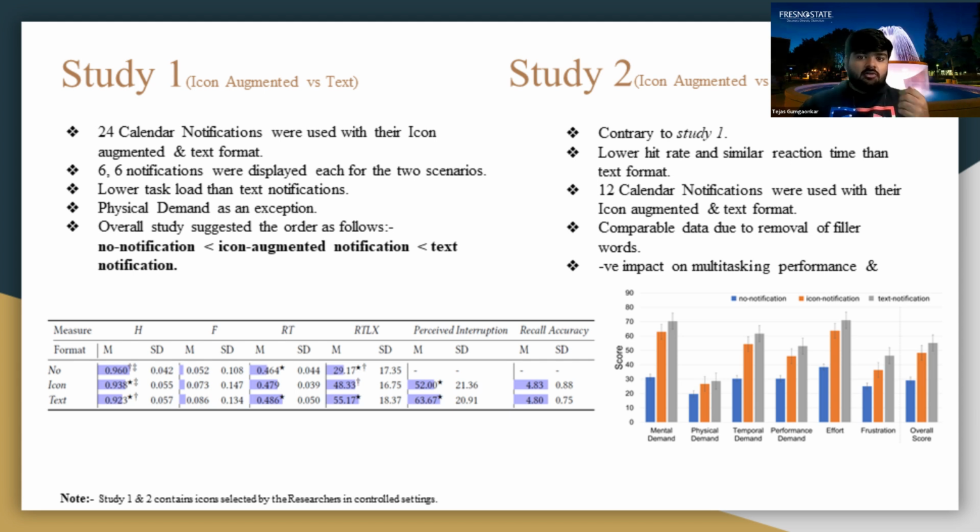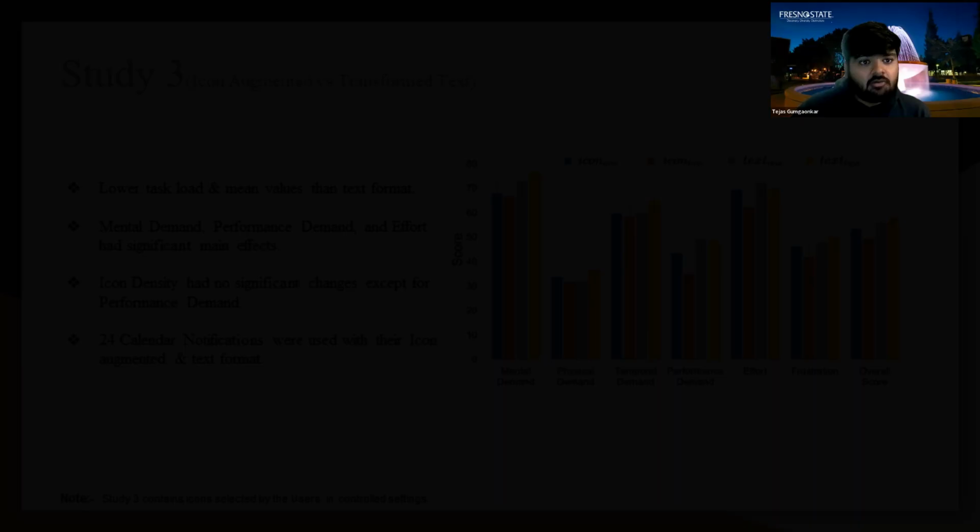In study 2, the results were contrary to study 1. A lower hit rate and similar reaction time was found compared to the text formats. Here, 12 calendar notifications were used with the augmented and transformed text format. The researchers noticed comparable data due to the removal of filler words.